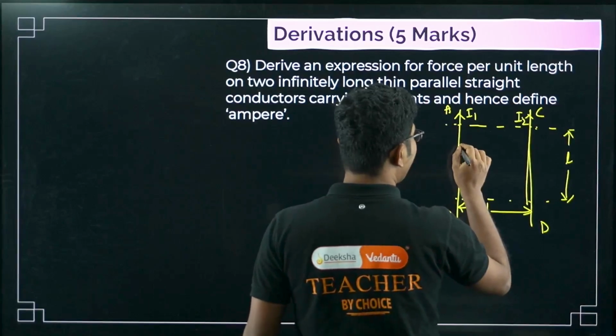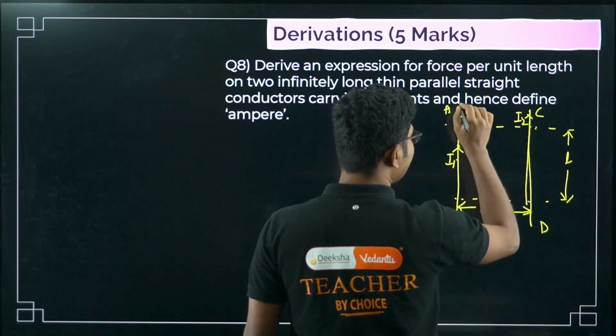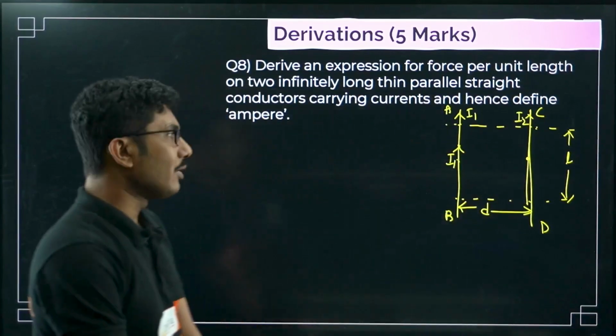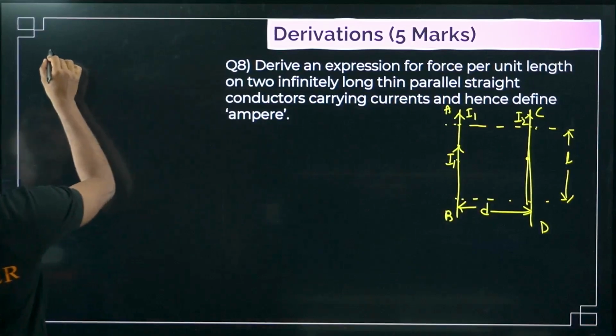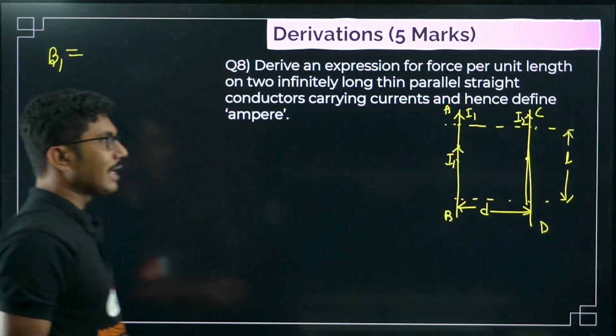Now this wire is carrying a current I1. What will be the magnetic field due to this current carrying wire at the location of the second wire? How can we calculate it?